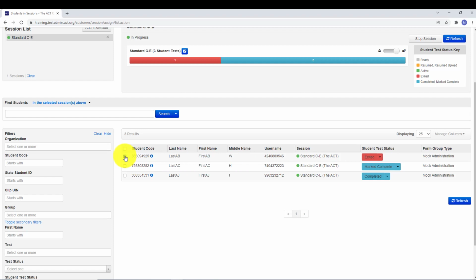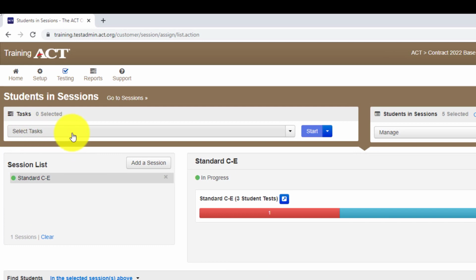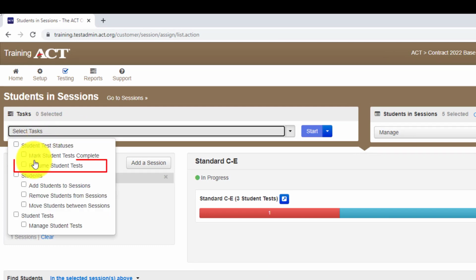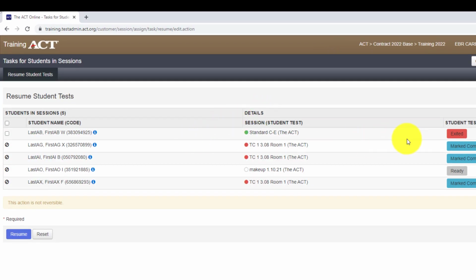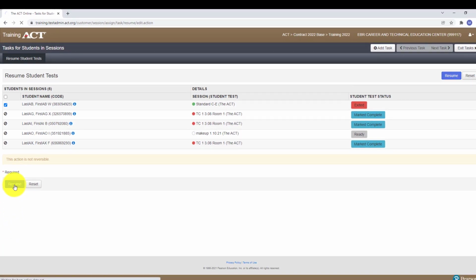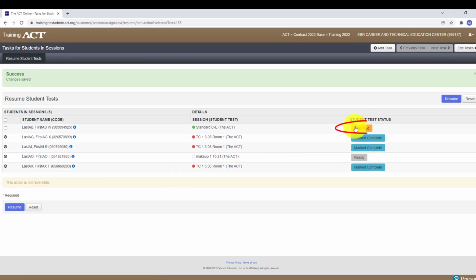So we're going to click on this student. If this is a student I need to resume, we're going to click on that student. I'm going to go to the task pane and see where it says resume student test. So I'm going to click on resume. I'm going to click on start, and that's the one I need to resume right here. And then we click resume, and now exited becomes this orange resumed. So the student is now ready to take that second test the next day. Okay, so that's how you're going to change to resumed.